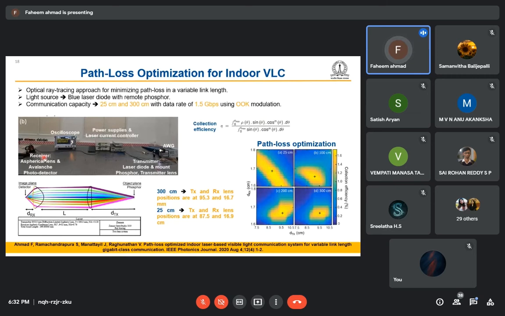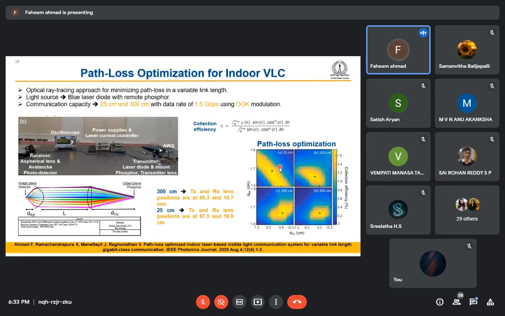This is the APD photodetector we are using, and this is the eye diagram we are getting here. We modulated the laser with on-off modulation, and this is the eye diagram we are getting on the receiver side, right? So what work have we done here? We designed an optical system so that we can optimize our link length at a particular distance from the transmitter. So it is a kind of variable link length optimization. Okay. So this optimization, and how we did that.